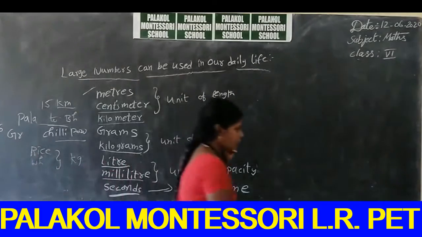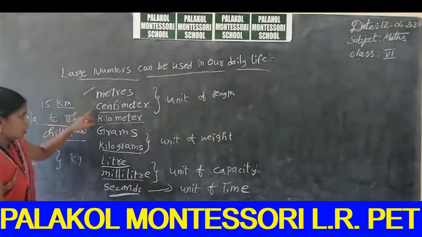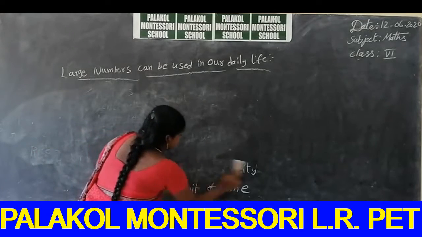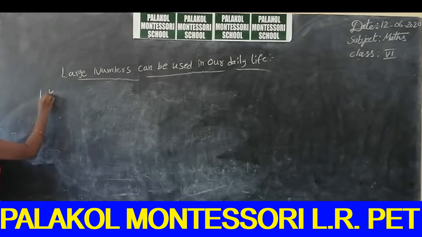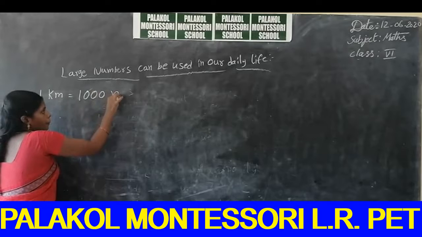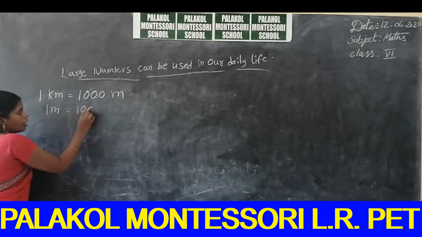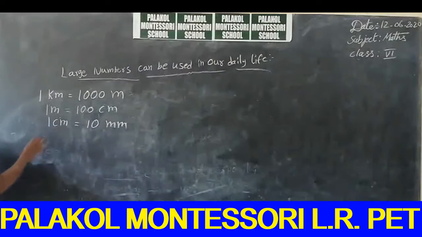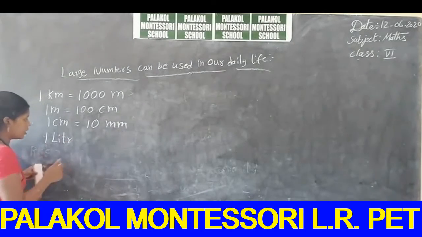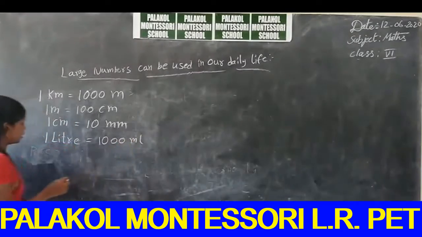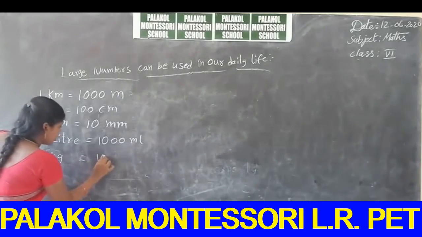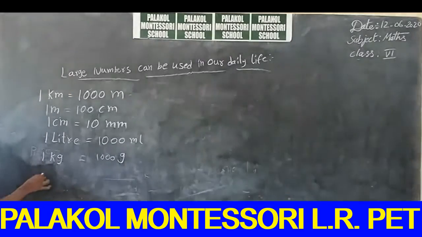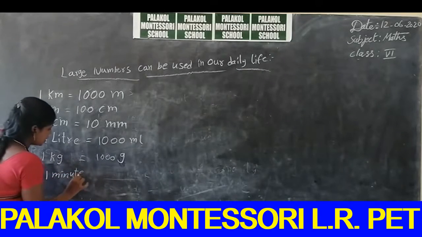Next, based on these, we can write some formulas. 1 kilometer is equal to 1000 meters. 1 meter is equal to 100 centimeters. 1 centimeter is equal to 10 millimeters. 1 liter is equal to 1000 milliliters. 1 kilogram is equal to 1000 grams, and 1 minute is equal to 60 seconds.